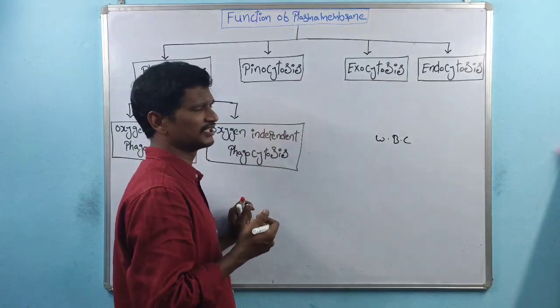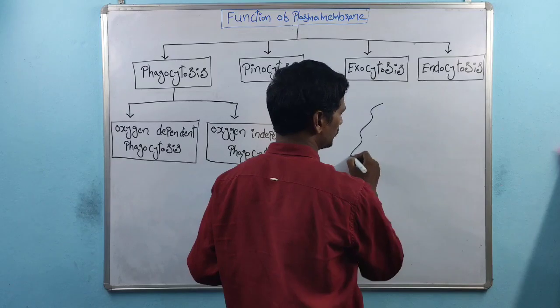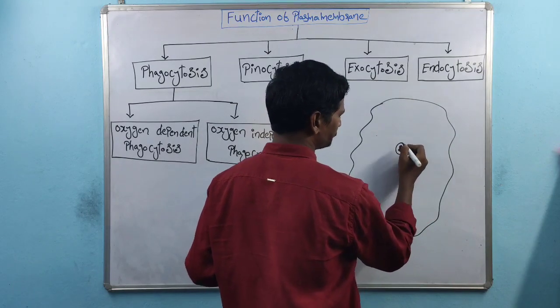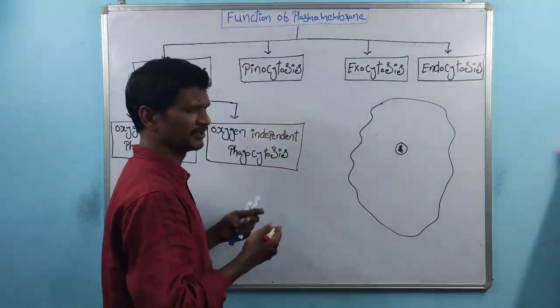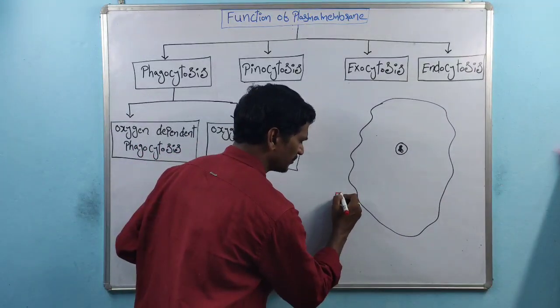See, these are animal cells, the cell wall is absent here. Suppose this is the structure of an amoeba, right? Here there is a nucleus, and this is the plasma membrane. Just imagine this is the white blood cell or the amoeba, and this is a food material for the amoeba.